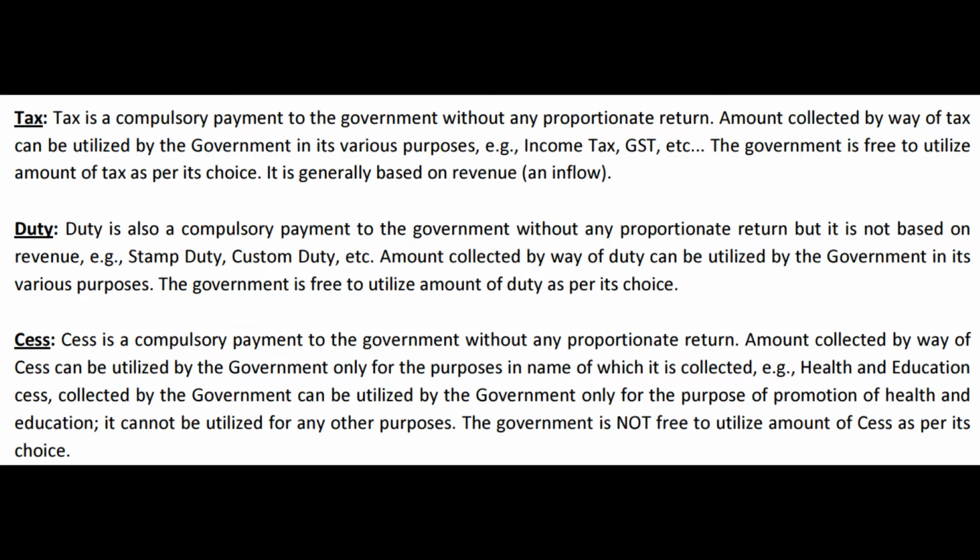But the point is, all three are using the same road. There is no better return that Ambani gets over and above B. There is no better return that B gets over and above C just because they are paying a higher amount of tax than the people below them. So the point to be understood, a very important aspect, is that whether it is tax, duty or cess, all of them are with no proportionate return. There will be a return.